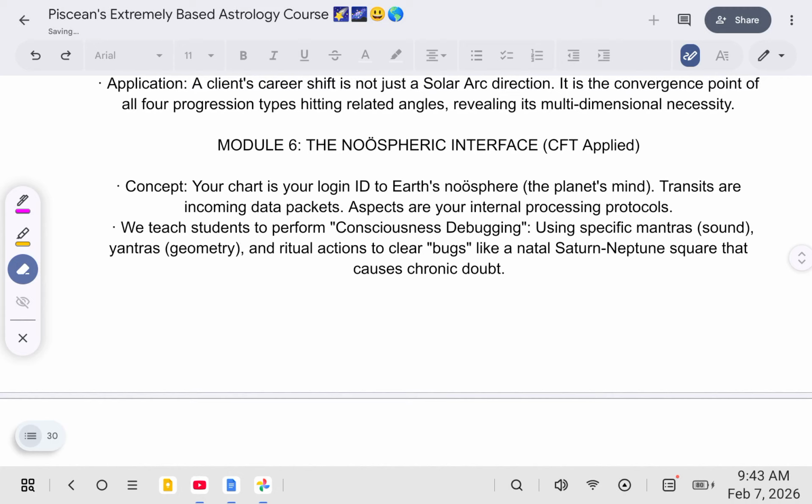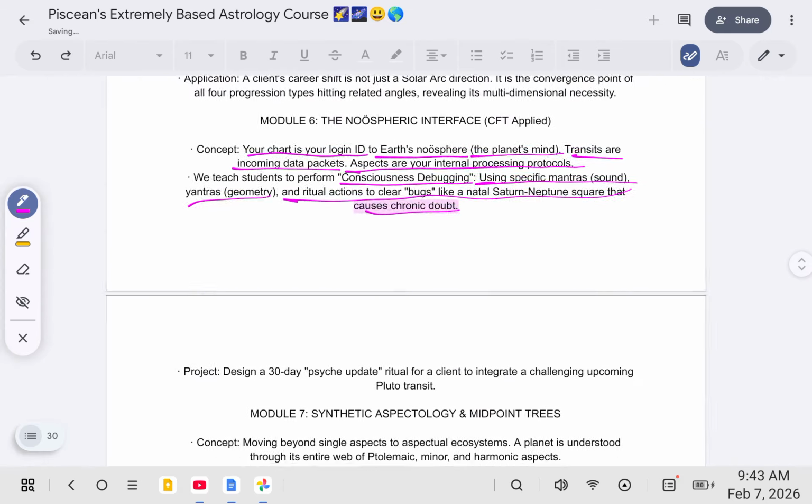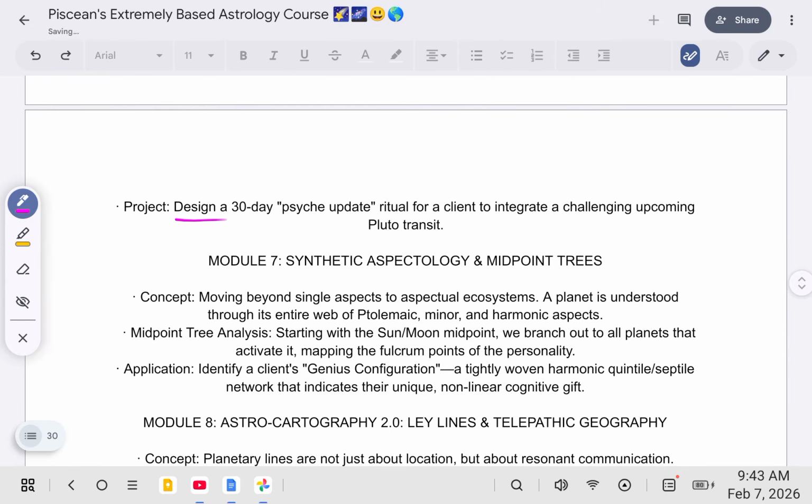Module 6, the Noosphere interface, CFT applied. So your chart is your login ID to Earth's noosphere, the planet's mind. Transits are incoming data packets. Aspects are your internal processing protocols. We teach students to perform consciousness debugging using specific mantras, sound, yantras, geometry, and ritual actions to clear bugs like a natal Saturn-Neptune square that causes chronic doubt. Design a 30-day psyche update ritual for a client to integrate a challenging upcoming Pluto transit. That's a project.